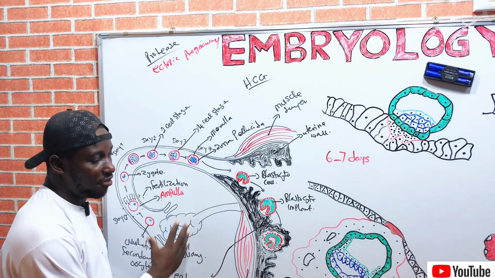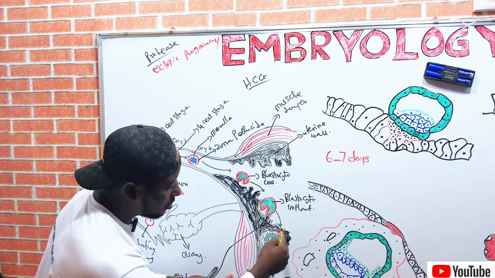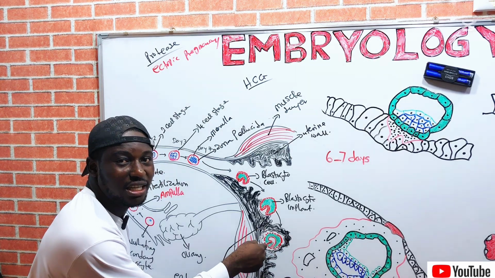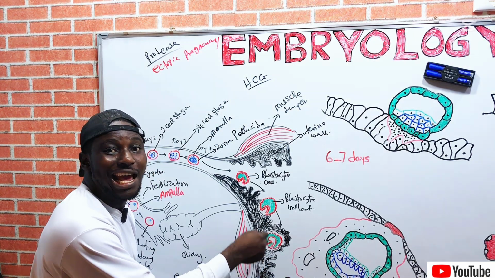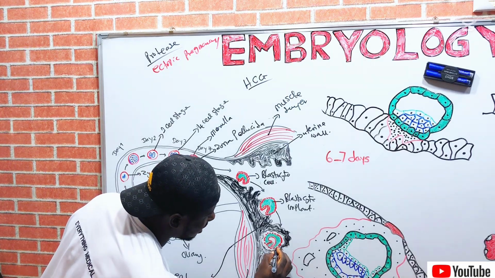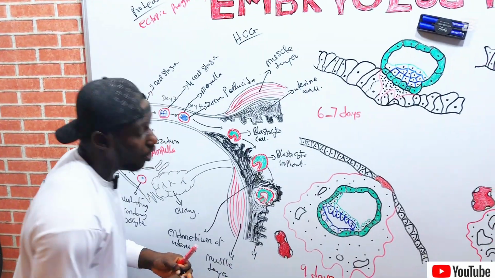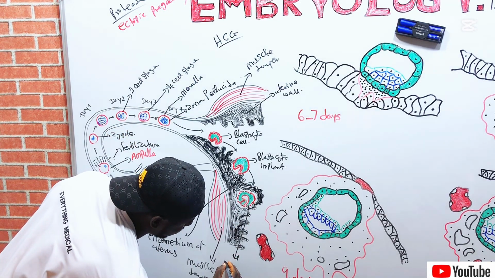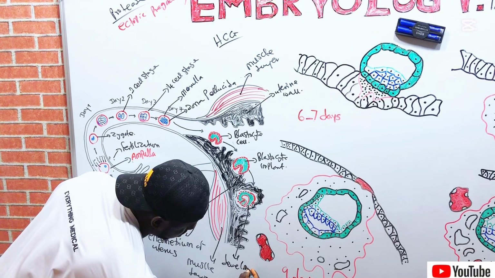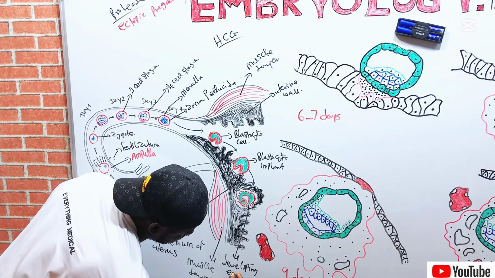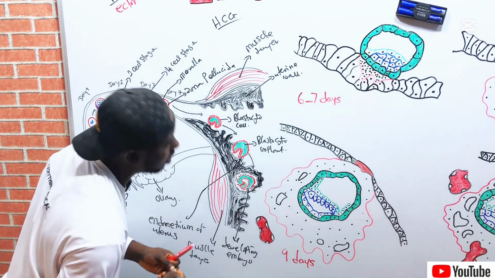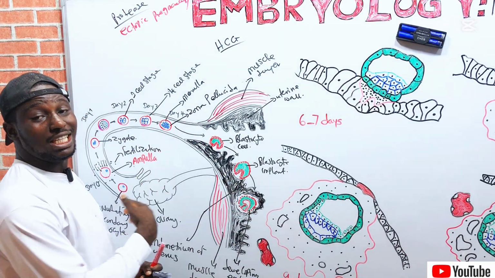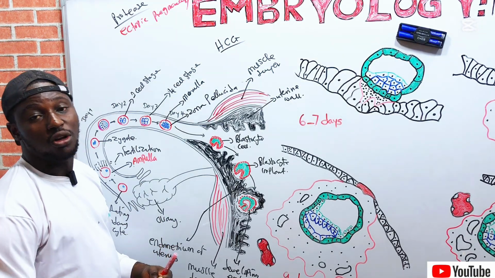So these are the events. You can see that the blastocyst or the developing embryo has fully implanted in the uterine epithelium called the endometrium, right? So this is the full implantation of the blastocyst or the developing embryo. This is the embryo. Developing embryo. This is where it has fully implanted. So these are the events that took place for the implantation of the developing embryo or the blastocyst.